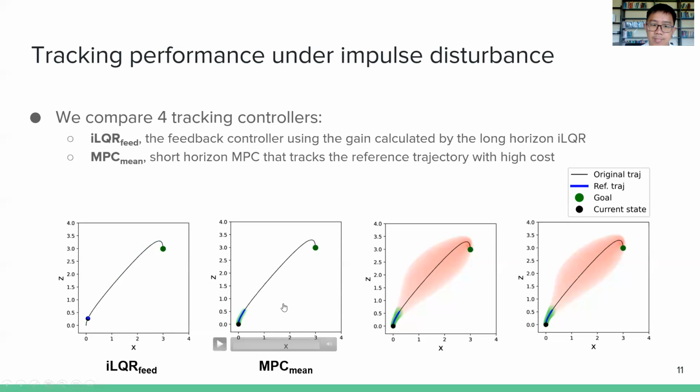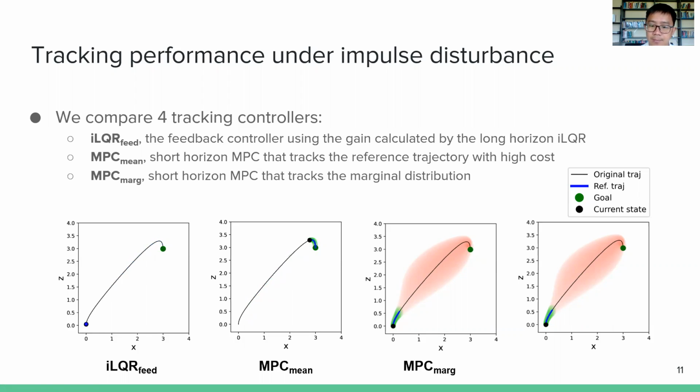The second controller, MPC mean, is a short horizon MPC that tracks the reference trajectory with very high cost. So you can see this as tracking a narrow reference distribution. And we see that when there is a disturbance that moves the system away from the reference trajectory, the controller will exert a very high control cost and control command that moves the system back to the reference trajectory.